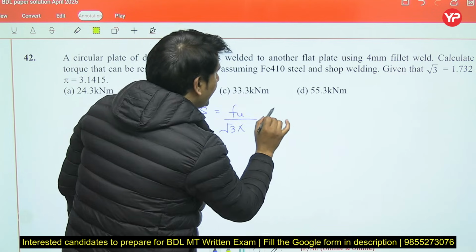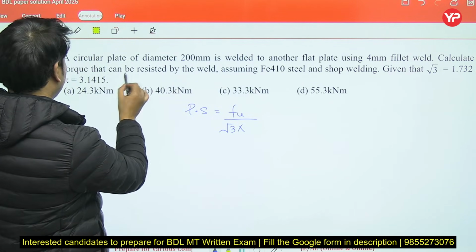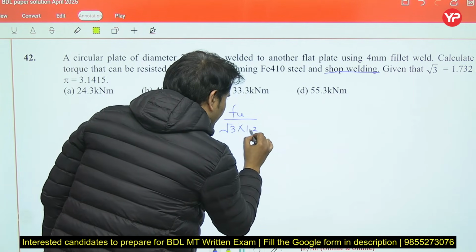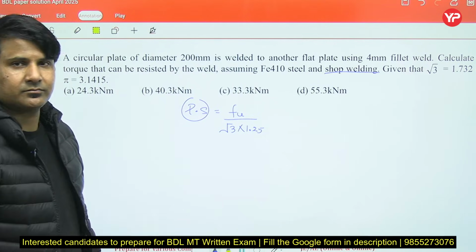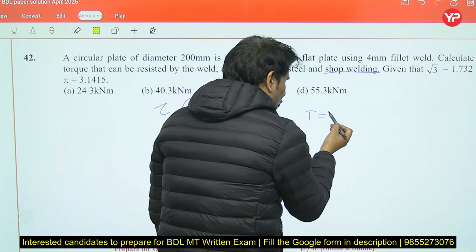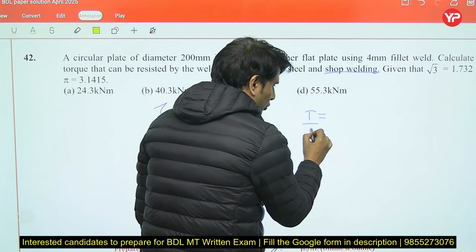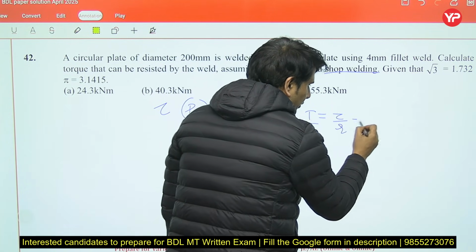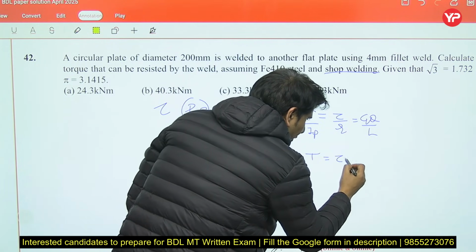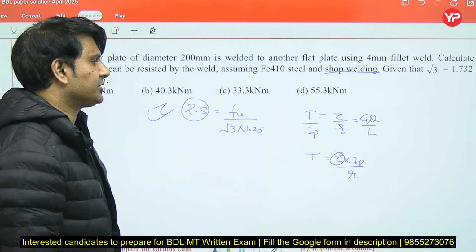Now gamma mw, they have given shop welding. Yes, shop welding they have written somewhere. Assuming shop welding, yes, 1.25. You can calculate the permissible stress, right? This is tau. Now torque equals, you know the torsional formula, T upon IP equals tau upon R equals G theta by L. So T will be tau multiplied by IP upon R. Tau, we have calculated, the permissible shear stress.